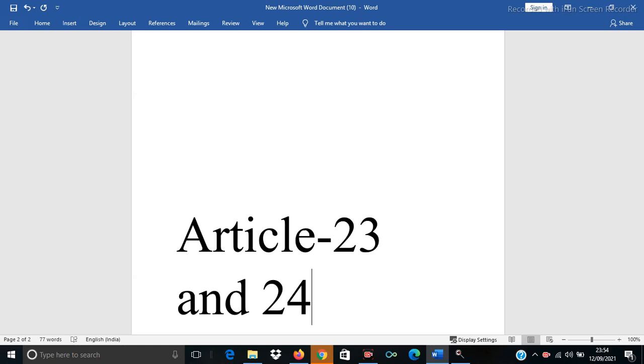What is forced labor? Forced labor means persons are not getting the minimum wages. So this is the definition under Article 23 of the Constitution.